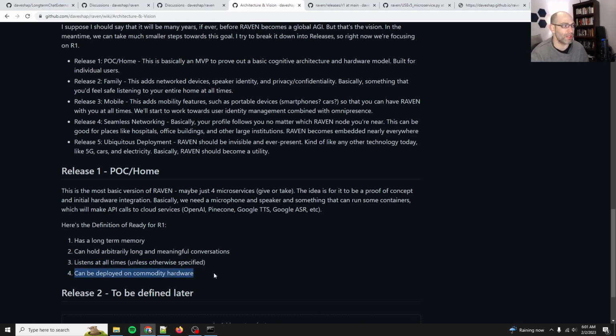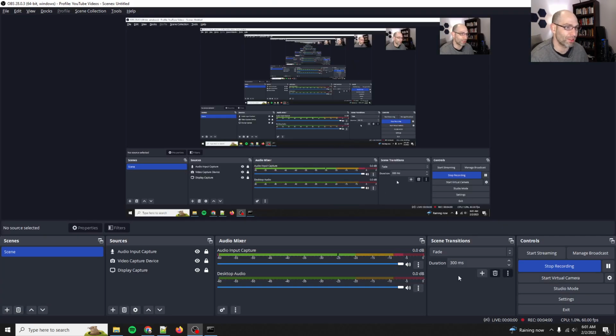So actually that reminds me. Here, let me pause this for a second. I'll grab the original prototype I built. Okay, I know the image is small, but here's the original prototype I built for Raven. So you can see it's got a wide-angle camera, a conference speaker and microphone, and then a 7-inch touchscreen with a Raspberry Pi on the back.